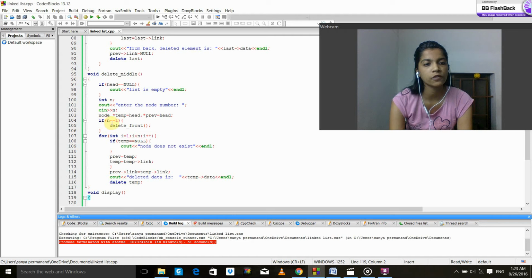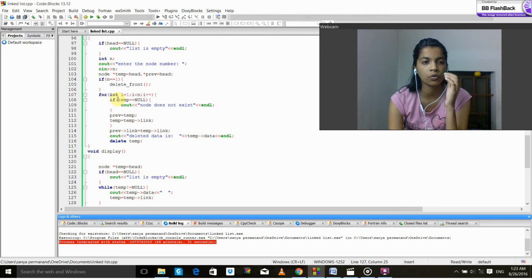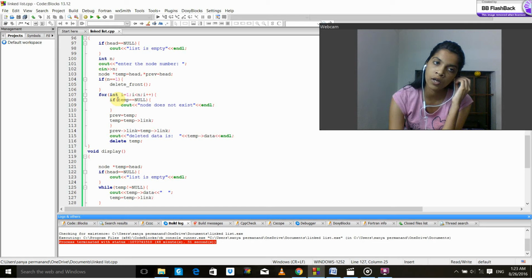I'm checking for the first node. If the node number the user entered is 1, then the first element will be deleted, and delete front will be called as we have declared it before. And a for loop is going on over here for i equal to 1, i less than n, i plus plus.